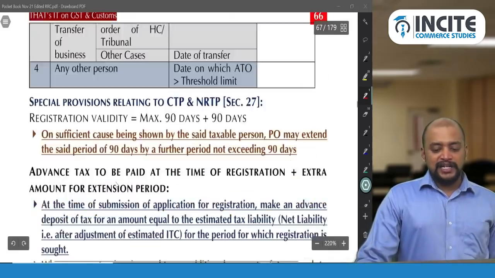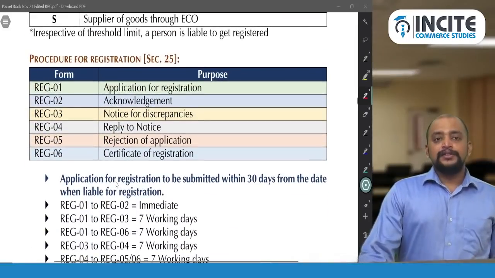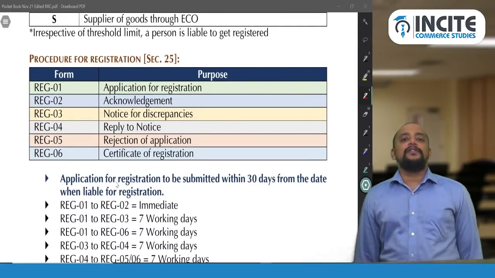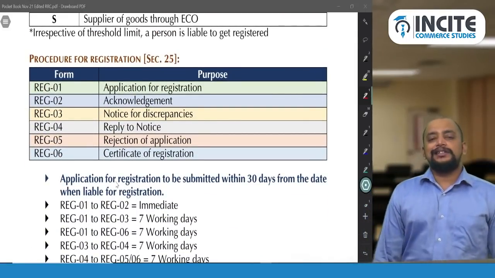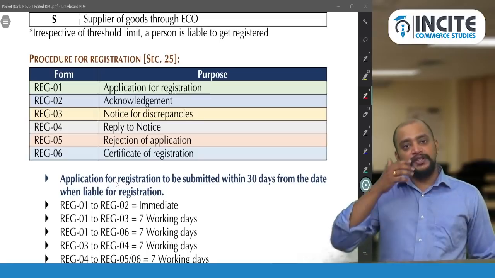First, section 25 deals with the procedure for registration. So there is a basic procedure involving 6 forms, Form GST REG 1 to REG 6. First you need to know what is the purpose of these forms.